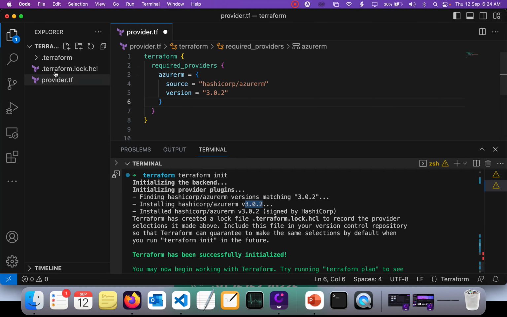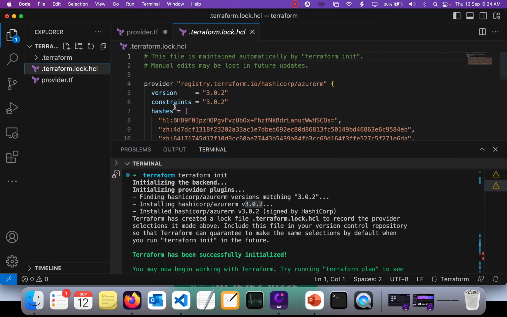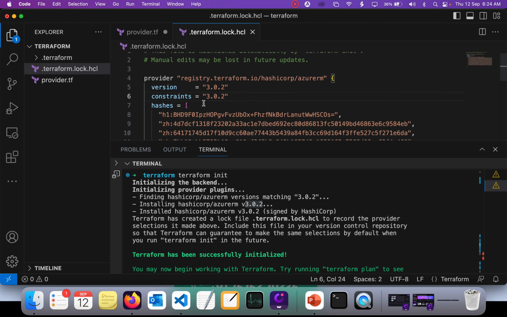As you can see, the .terraform folder and the Terraform lock file are being created. One of the providers we have installed is azurerm, and the version is 3.0.2. So this is what is called the AzureRM provider.